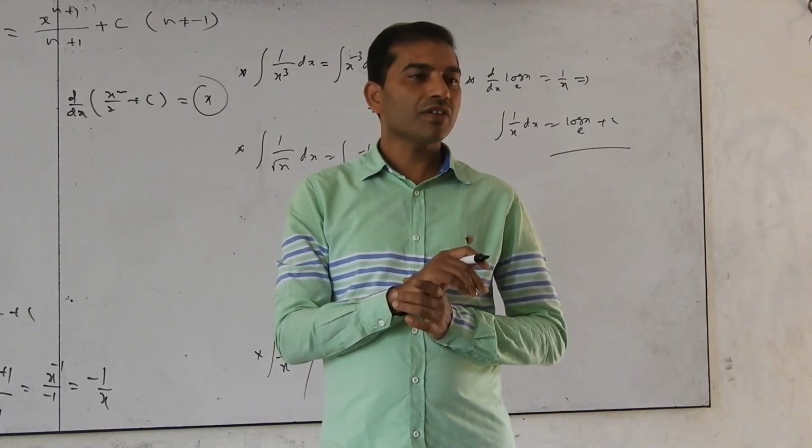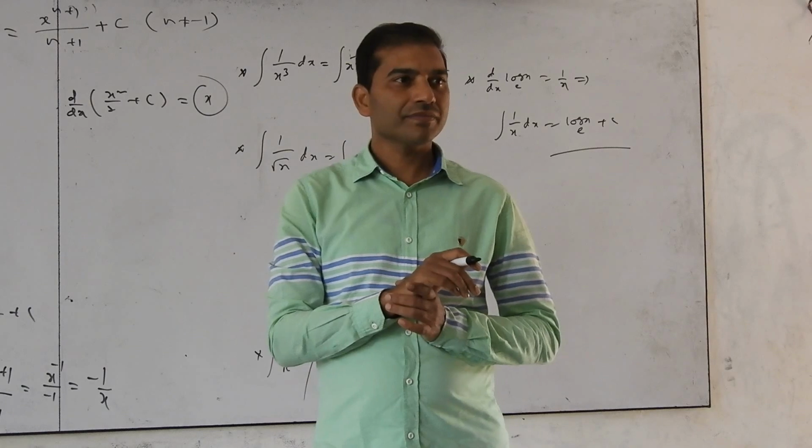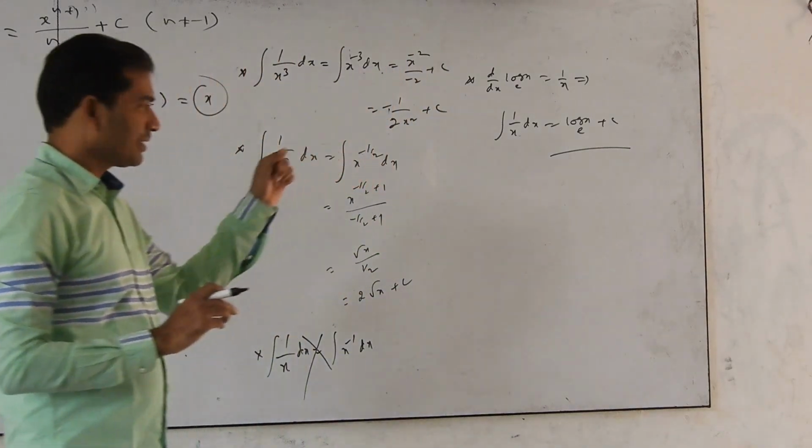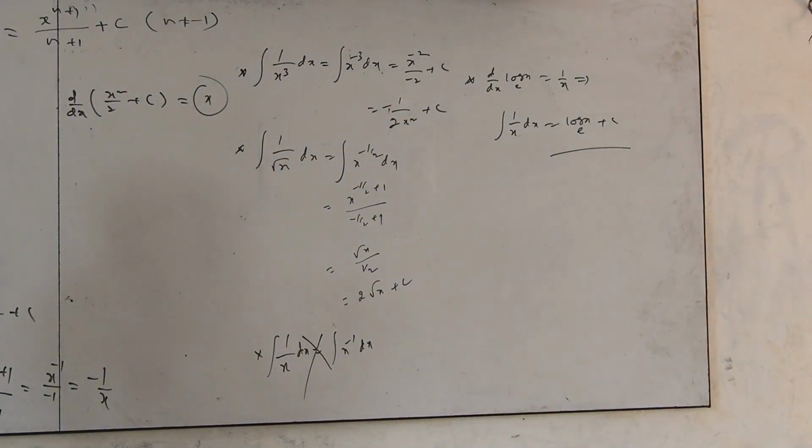Integration of 1 by x is log x. You calculate the differentiation at the same time. If I ask you to recall the differentiation of log x, log x differentiation is 1 by x, so the integration of 1 by x is log x, like this.